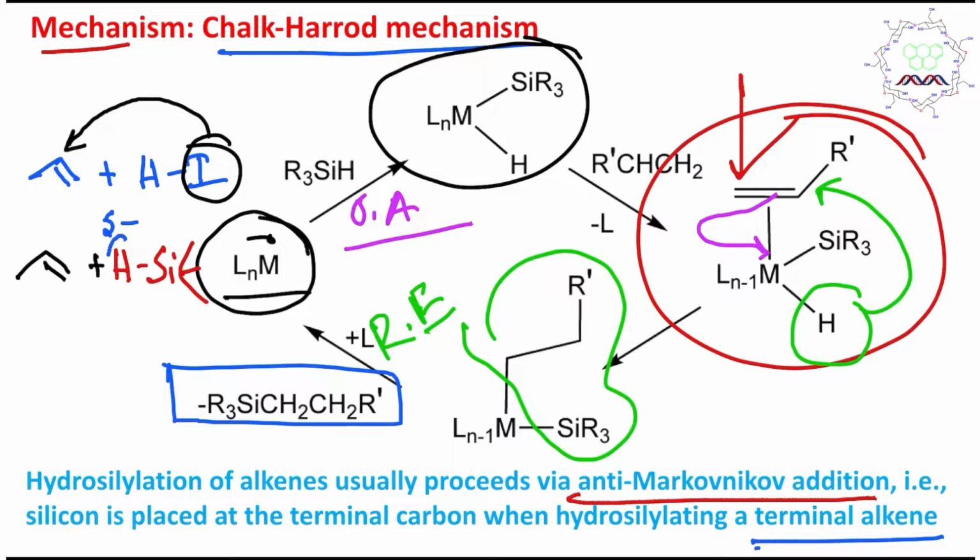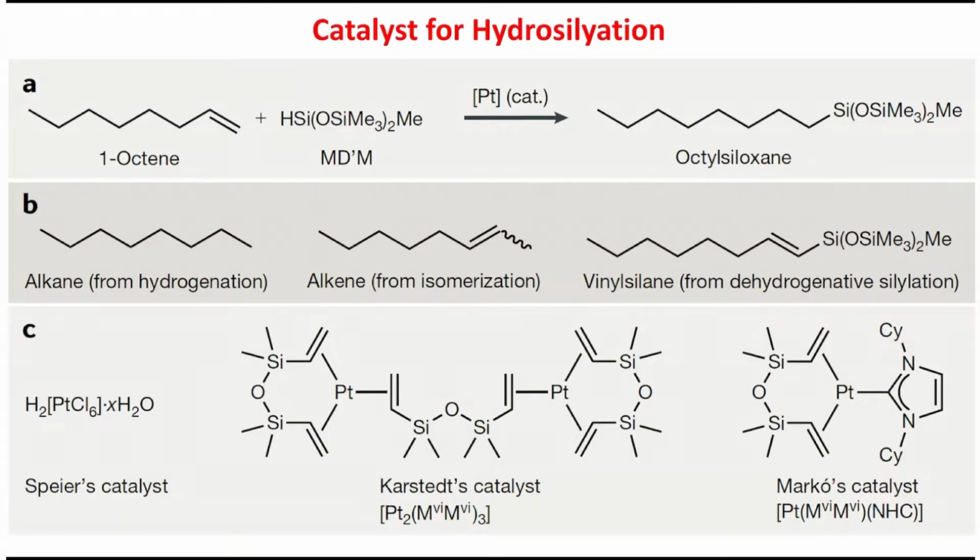In a similar way you can consider this negative part will attach here. So this will help you remember the chemistry easily. This is the strategy, meaning the negative part will attach in a similar way, although in the first case the hydrogen is delta positive. Now let's come to the catalyst for the hydrosilylation reaction.